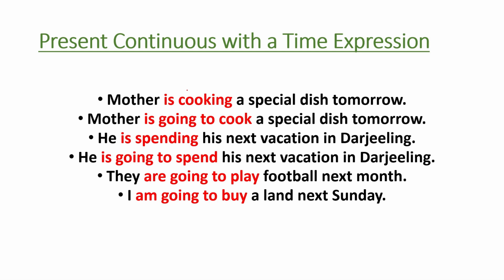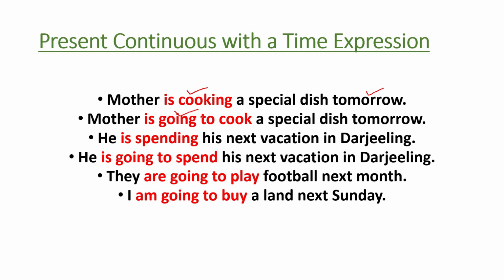But when be verb plus the ing form of a verb is used with a time expression, like tomorrow, the next day, the next month, next Sunday, that expresses future time. Mother is cooking a special dish tomorrow. That means what? It shows the future time. Mother is going to cook a special dish tomorrow. It also shows future time.